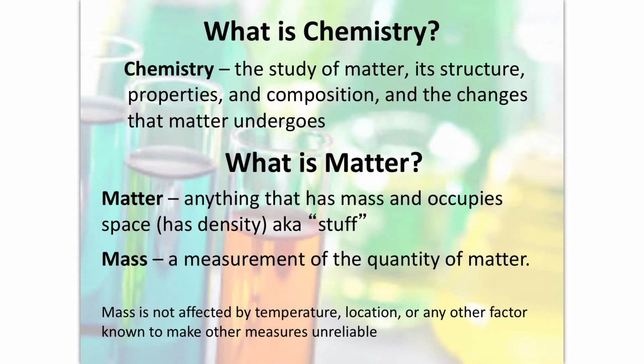Remember back in the first chapter, the review chapter, we talked about making good measurements, and mass is a measurement that you can make to describe the quantity of matter. Now, here's the thing that you may or may not know about mass. Mass is not affected by its temperature, location, or any other factor known to alter a measurement's value. So, for example, the mass of something on Earth is the same as the mass on the moon. The mass of something in Melrose, Boston, is the same as it is in Los Angeles.